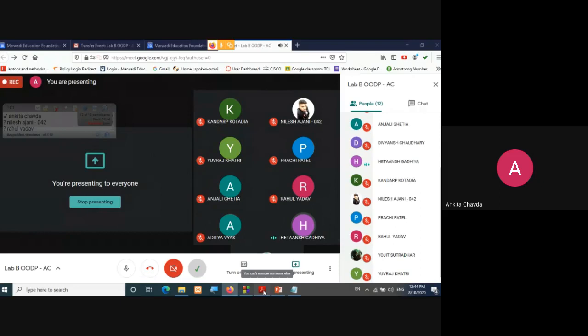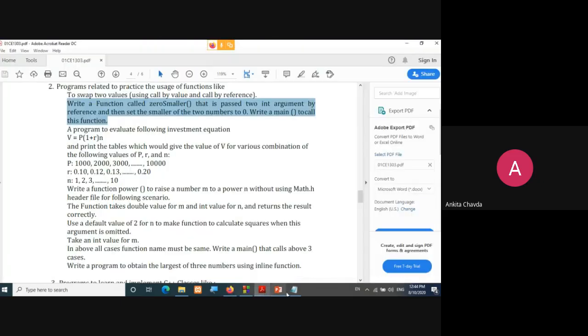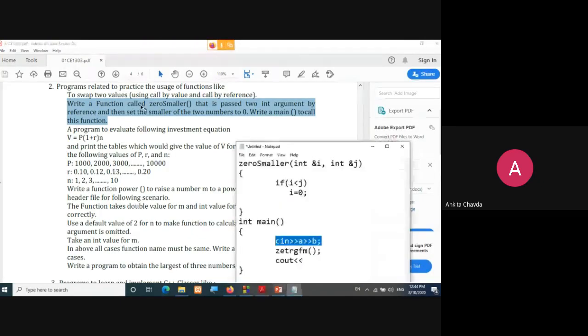Okay, fine. So this is our definition: write a function called zero smaller that is passed two integer arguments by reference. So you have to pass the arguments by reference. Then set the smaller value of these two numbers to 0.